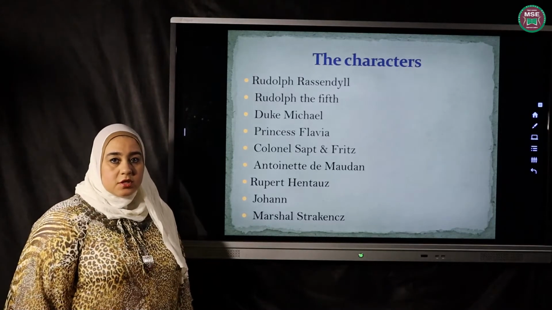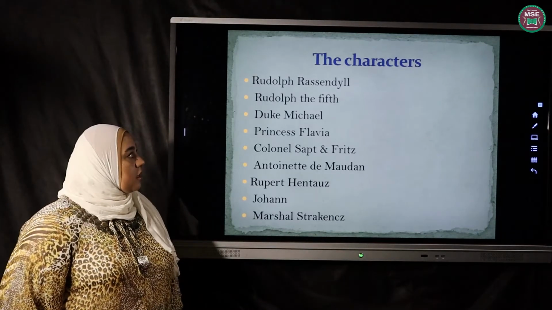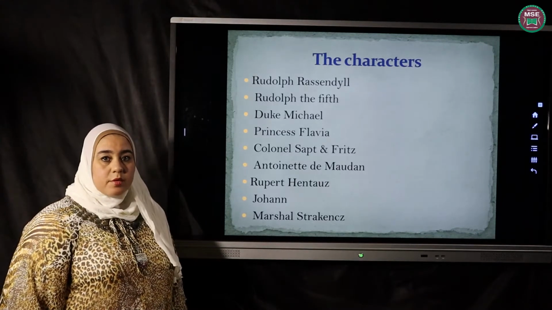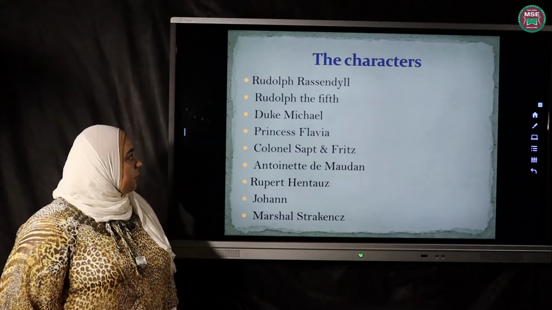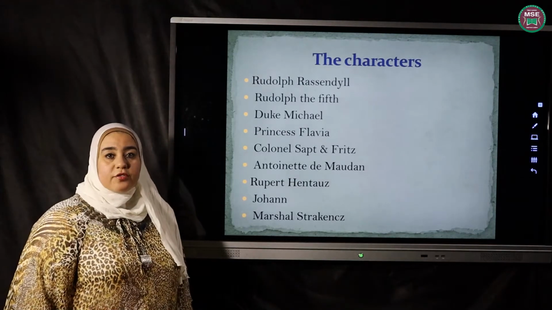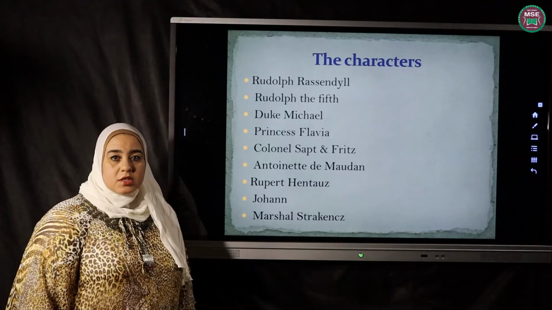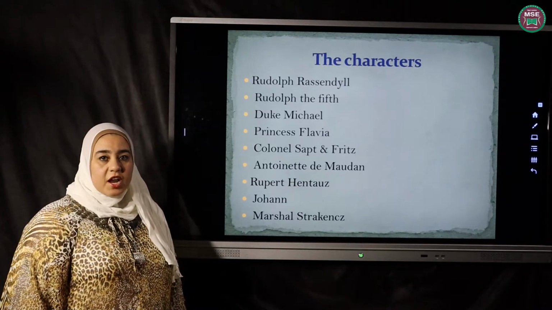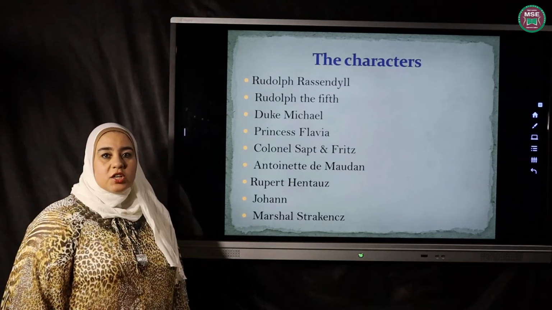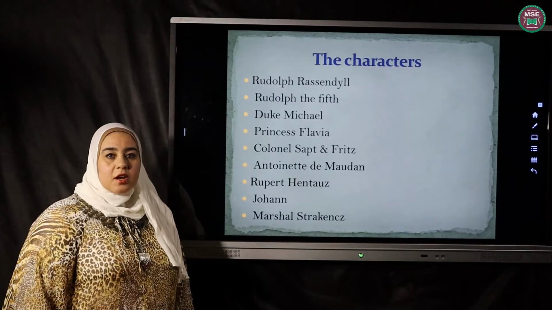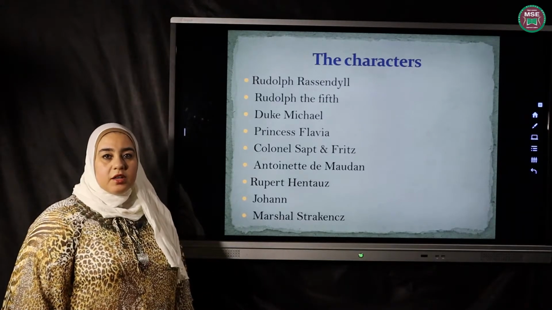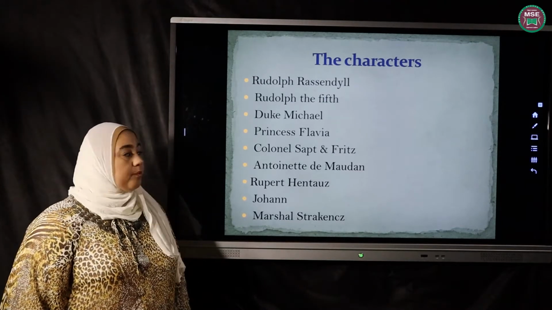Then our characters: Rodolphe Rassendyll, he is our main character. Rodolphe V, he is the king of Ruritania. We are going to see his coronation. Coronation is a great ceremony. They crown in it the person to be the king.